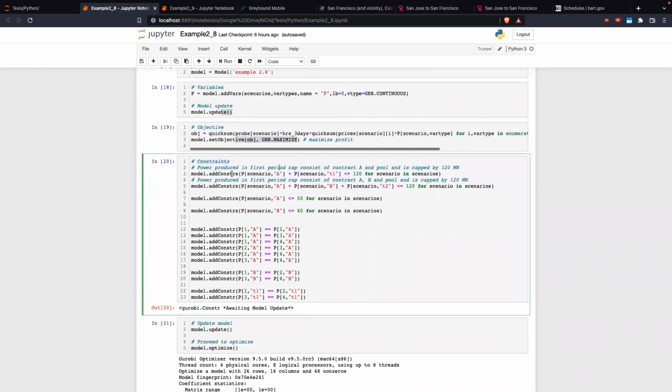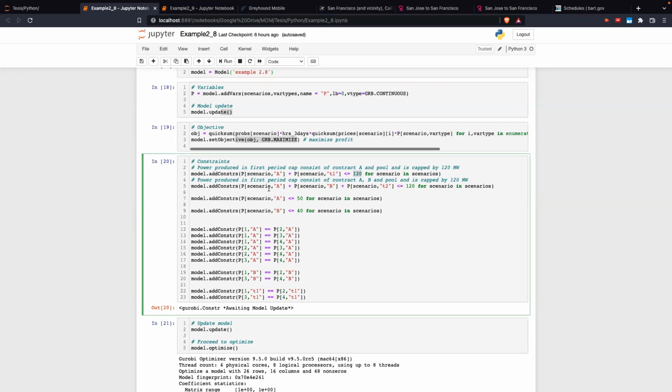Then we have the constraints. This is the constraint for the power produced in the first period. It consists of contract A and pool, and is capped by 120 megawatts. We have this for each of the scenarios: contract A plus the first period in the pool market, capped by 120.